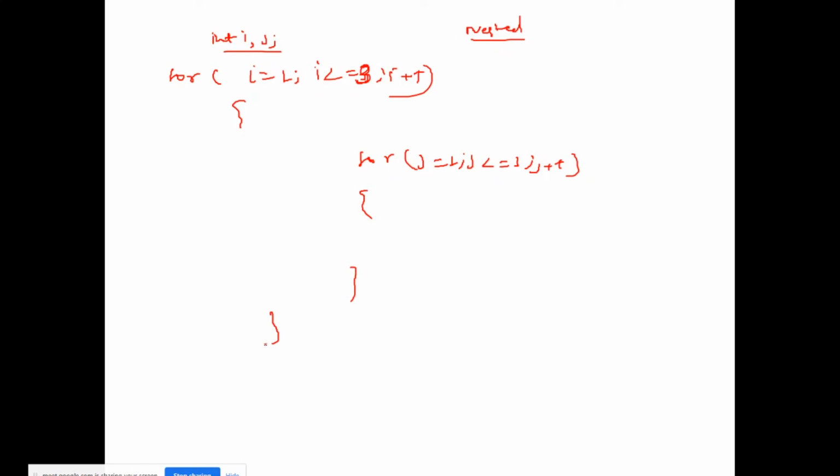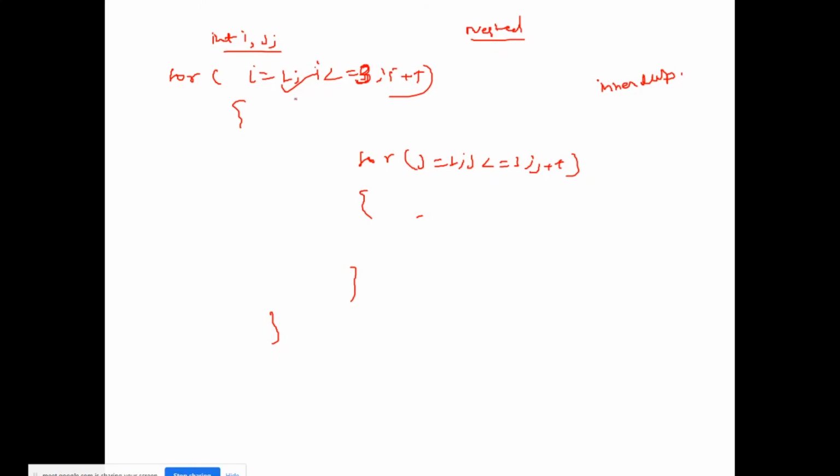What does happen whenever it comes to the inner loop? The inner loop will complete first. Whenever it comes inside the outer loop, then it will come here, and the inner loop will run completely first, then it is going to increment the outer loop value, right?